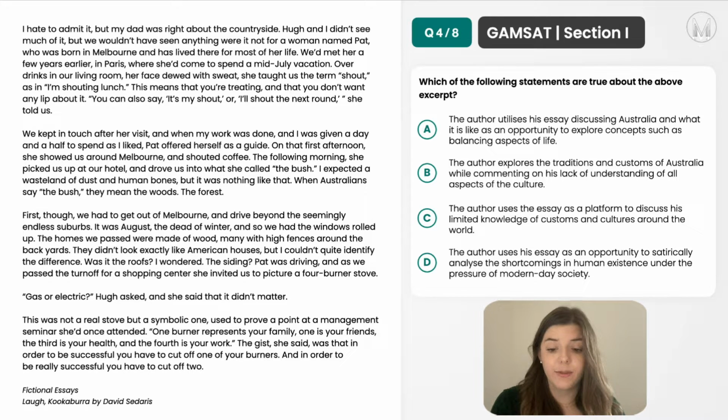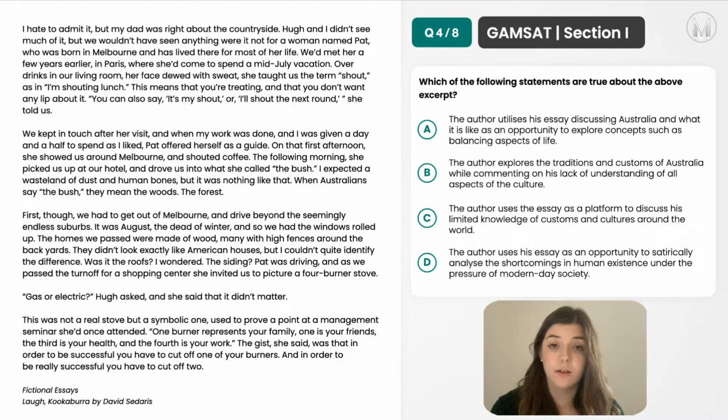So option A, the author utilizes his essay discussing Australia and what it is like as an opportunity to explore concepts such as balancing aspects of life. So this actually seems quite likely because at the beginning, he just mentions his travels in Australia and describes what he was doing and being in the bush. And then the final paragraph is definitely exploring a concept of life, and it's about balancing the different aspects and how you can achieve success in these areas. So A is a pretty good fit for this question.